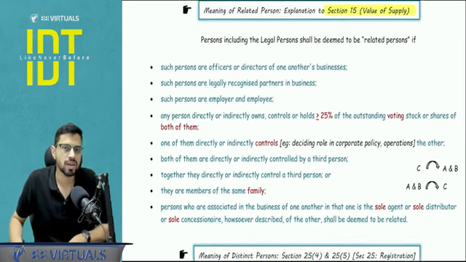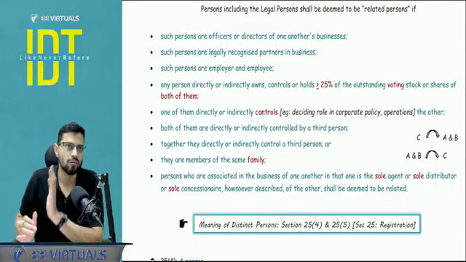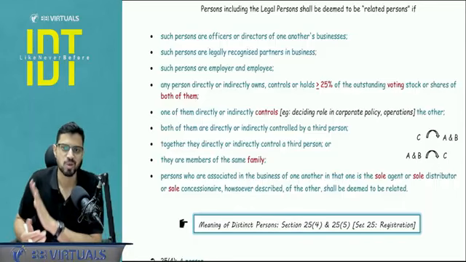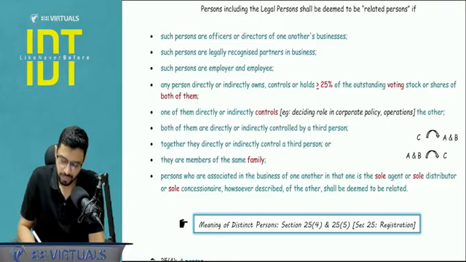Sir, do we need to learn this list by heart? Answer is absolutely no. You just need to cover this. You have to read this twice or thrice so that you are able to click in the exam that okay, this was a related person. So we'll quickly go through the list.